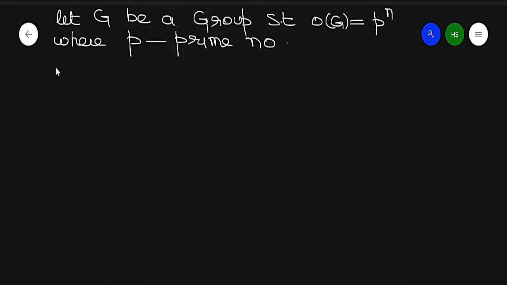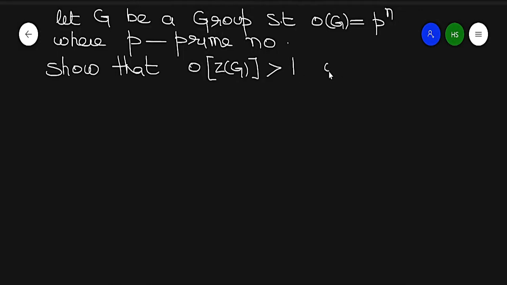So my question is, show that the order of the center of G is always greater than 1, or we can also say that the center of G is not equal to the identity.